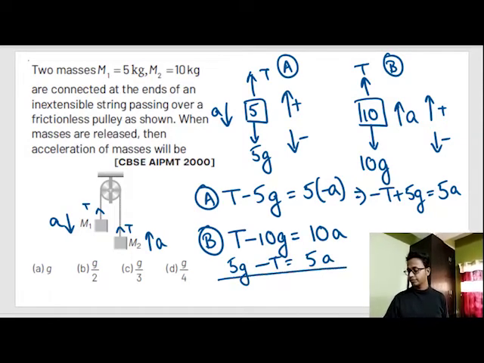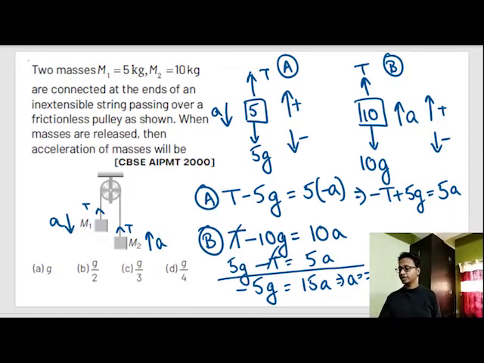So let's add it. This T and this T get cancelled. 5G minus 10G, which is minus 5G, is equals to 15A, or A is equals to minus G by 3. So what is the significance of this A is equals to minus G by 3? That means acceleration is acting in the negative direction. This minus signifies that acceleration is acting in the downward direction, because downward direction was negative.